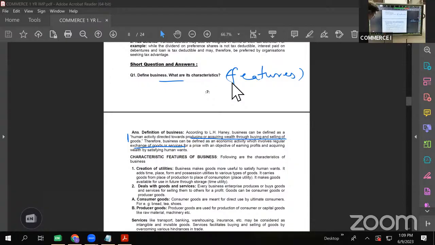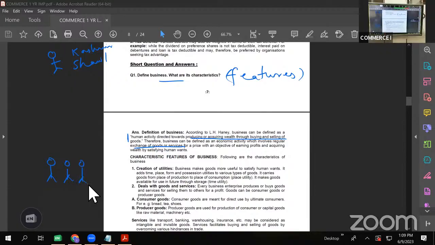What will business do? I'll give an example. Suppose there is a product manufactured somewhere in, let us say, Kashmir. Let us say Kashmiri shawls and sweaters have a huge demand in South India, or let us say in Hyderabad.